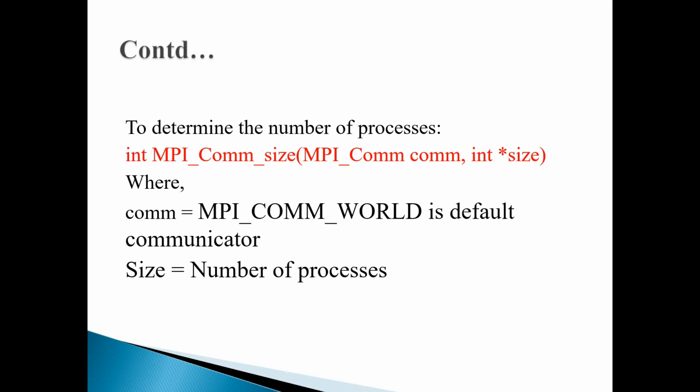Within this you can also form groups, different communicators, but let us start with this default communicator. So these are the two parameters this API will need, and it will return the number of processes in the size variable. This also you will need in your program.